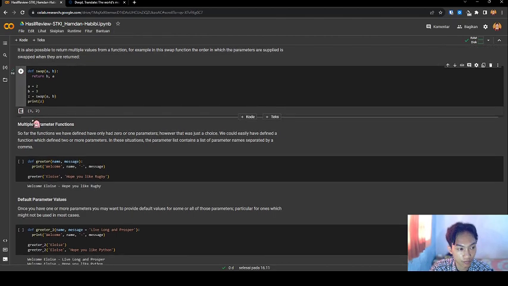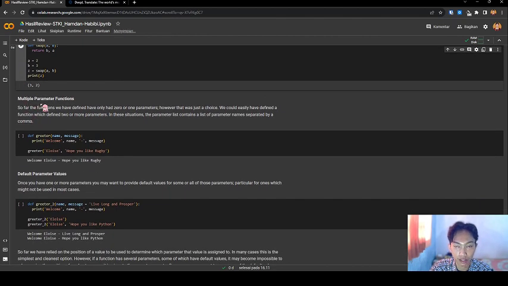It is swapped. Next, multiple parameter functions. So far, the functions we have defined have only had 0 or 1 parameter. However, that was just a choice. We could easily have defined a function which defines 2 or more parameters. In this situation, the parameter list contains a list of parameter names separated by a comma.